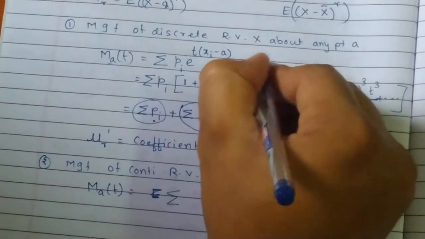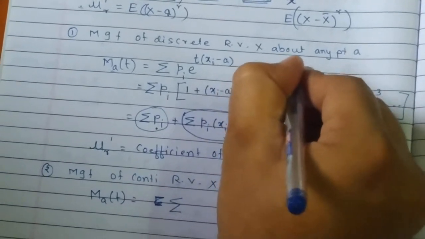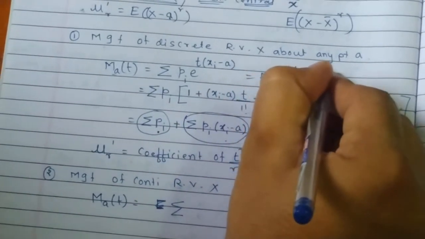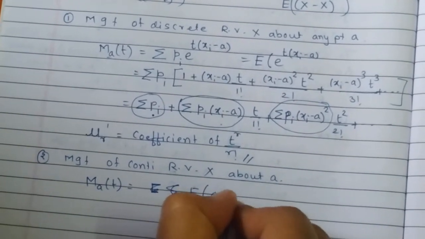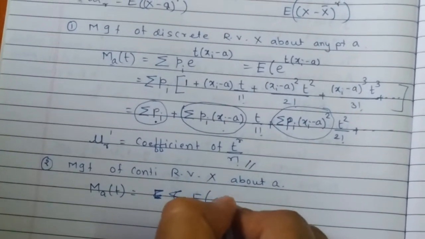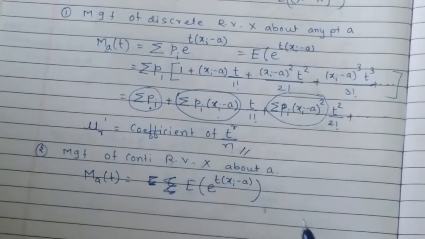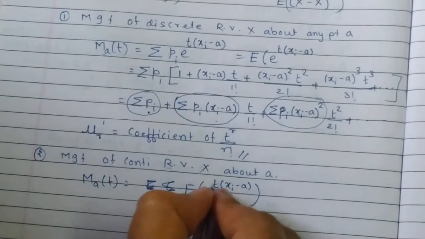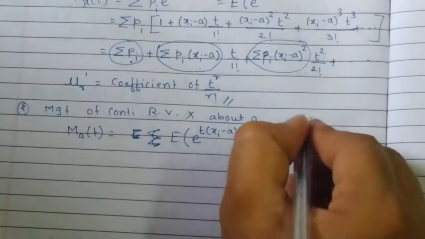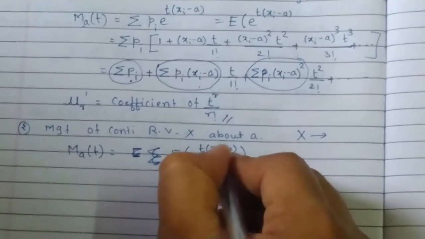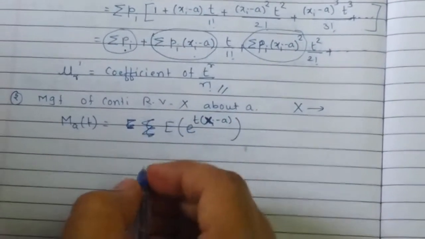One can also write this as E of e raised to t into bracket xi minus a, that is, expectation of e raised to t into bracket xi minus a. But here we are not going to write xi, because in the case of a continuous random variable, the values of x are in continuous order. So instead of xi, I am writing capital X, so capital X minus a.